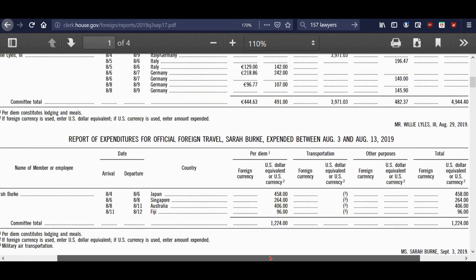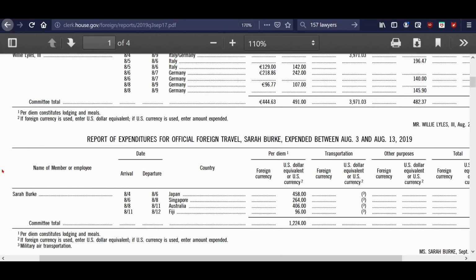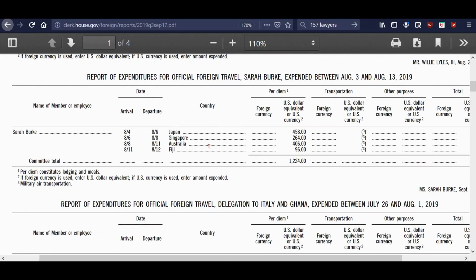Okay, we're getting there. So this is another one. This is another staffer. I think she's Nancy Pelosi's national security advisor or something. I think that's her position. Anyway, she took off to Japan, Singapore, Australia, and Fiji back in August. And again, not too bad. She took military transportation, and there's her per diem.